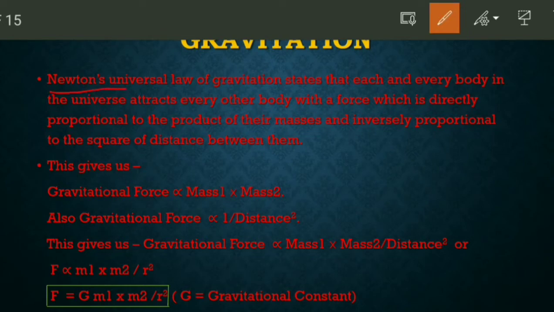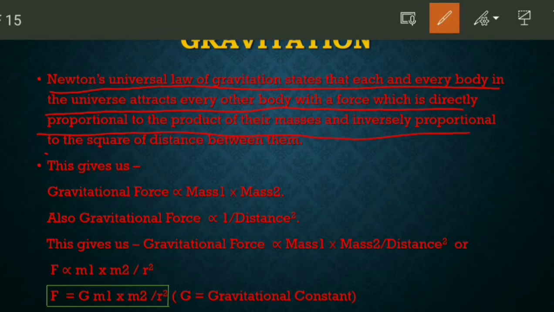Newton's universal law of gravitation states that each and every body in the universe attracts every other body with a force which is directly proportional to the product of their masses and inversely proportional to the square of distance between them. So this is the universal law of gravitation given by Sir Isaac Newton.